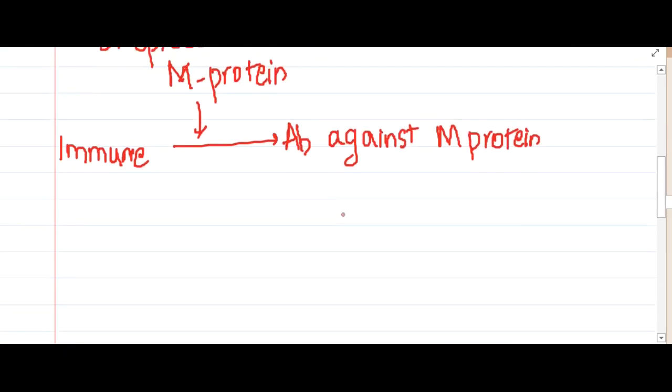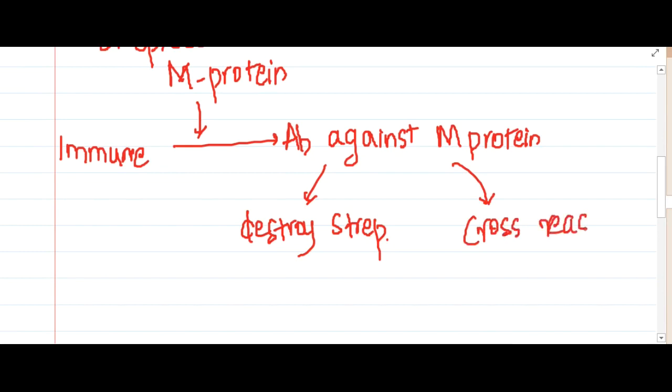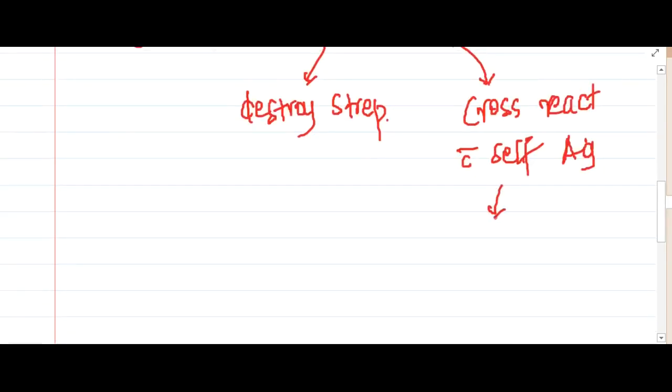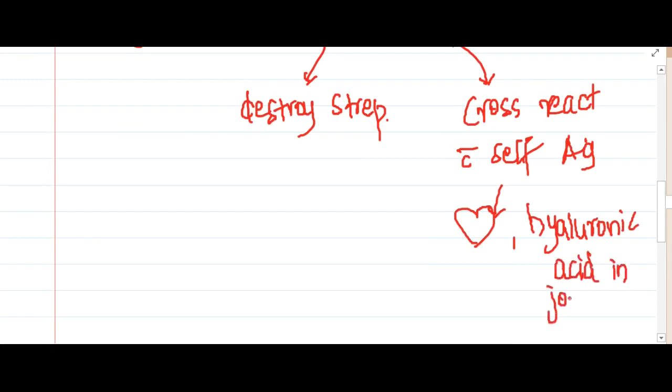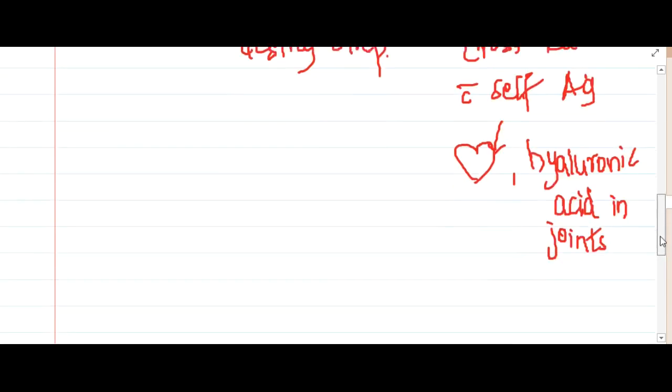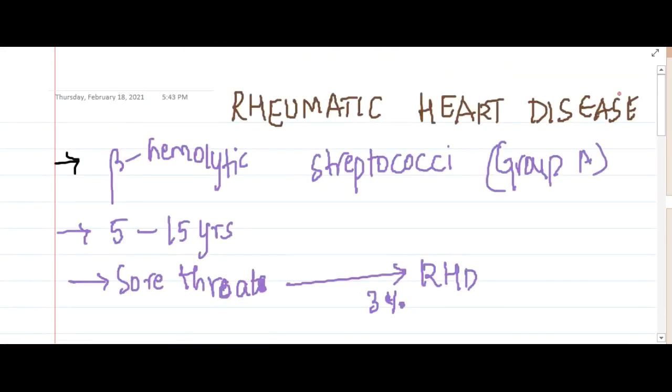These antibodies should destroy the streptococci by recognizing the M proteins. They will do this, but along with that they will also cross react with self antigens on different organ systems. Like they will cross react with self antigens in the heart, or with hyaluronic acid in joints, and this results in the manifestations of rheumatic heart disease. So this is the important pathogenesis.